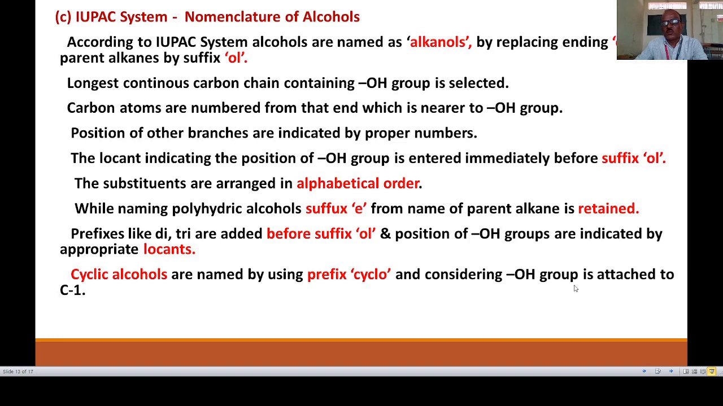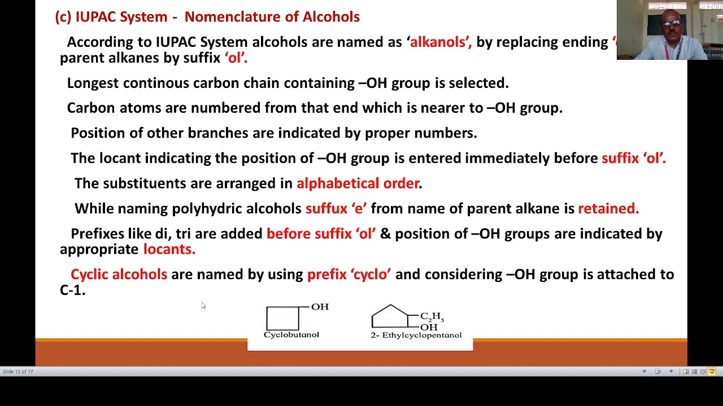Considering the OH group attached to C1, in cyclic compounds the carbon to which the OH group is attached must be carbon number 1. Here is an example. The first compound is a cyclobutane and the OH group is attached to this carbon atom, so this carbon is always carbon number 1. There is no other branch chain, therefore this compound is named cyclobutanol. The cyclo prefix is added before the name of the alcohol.